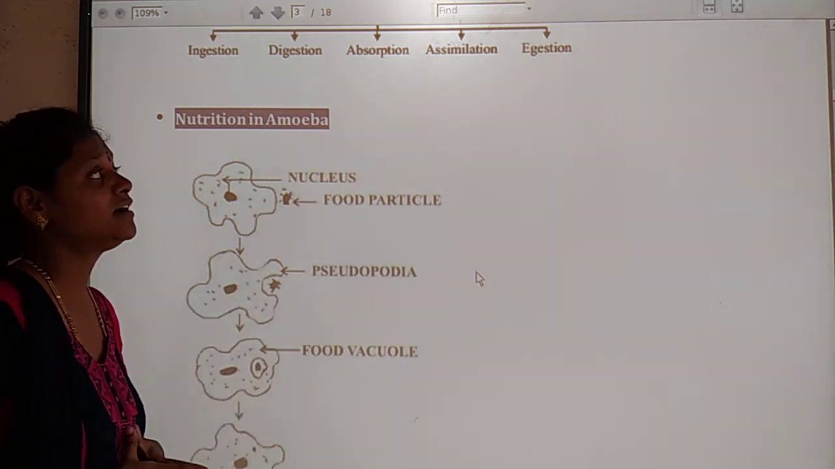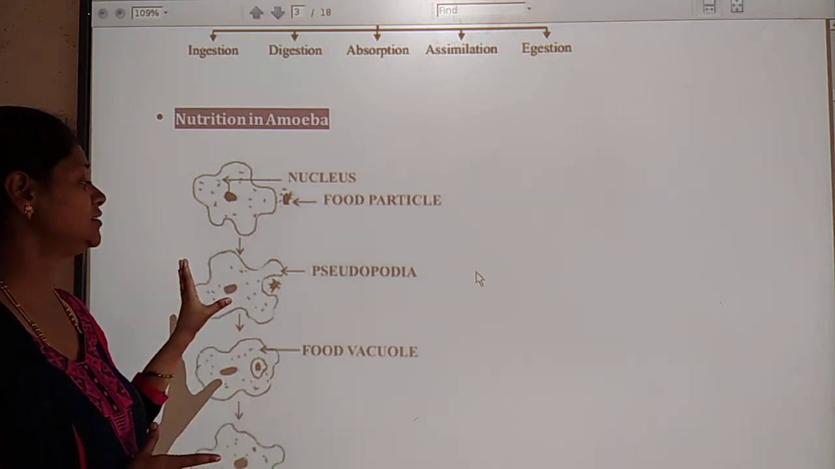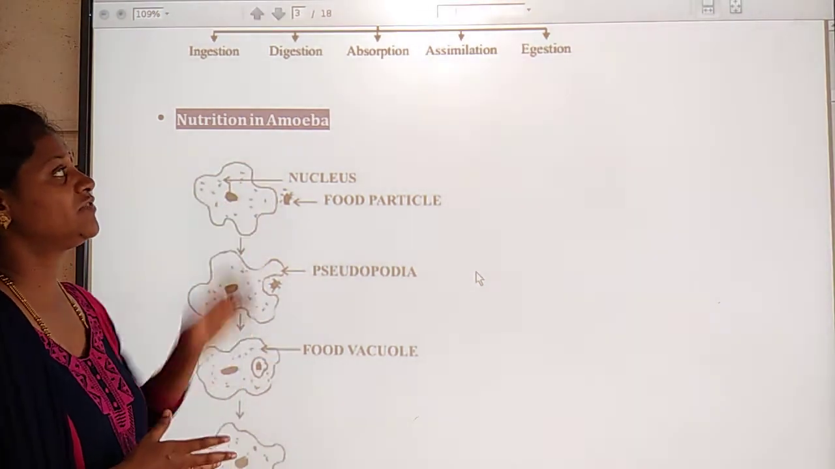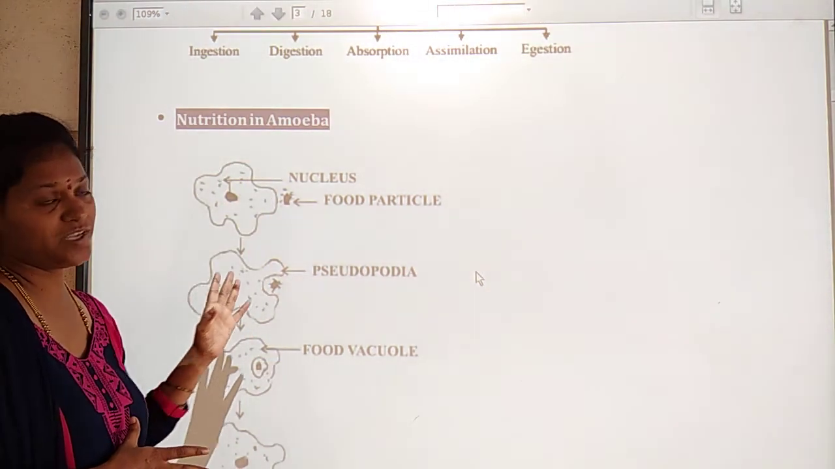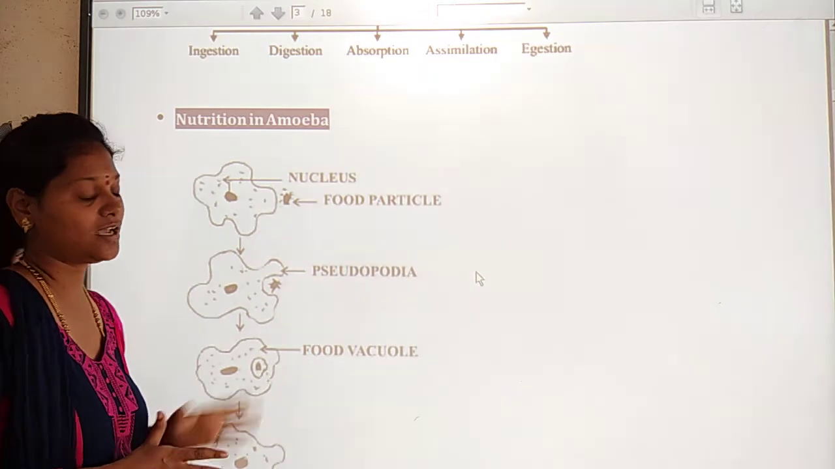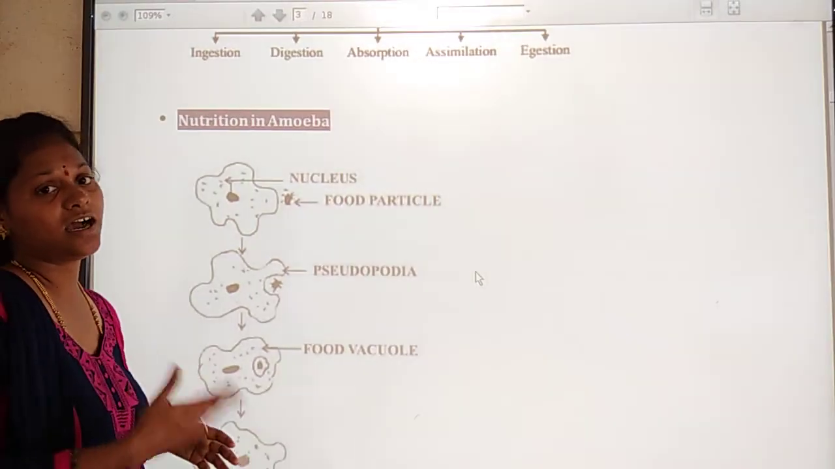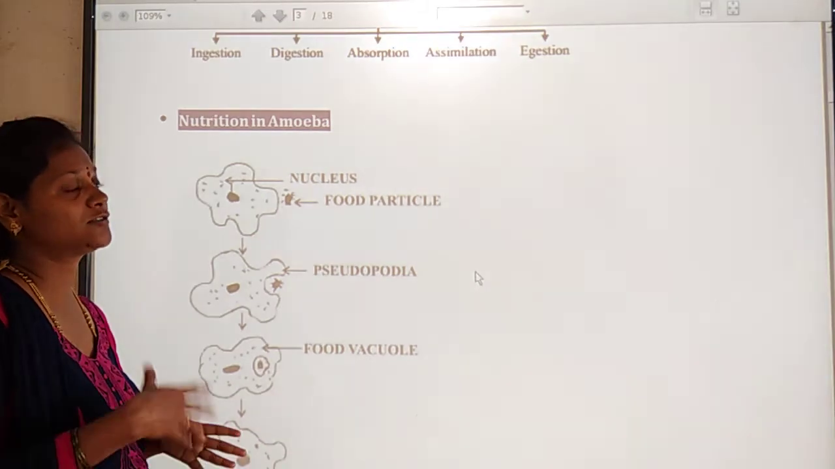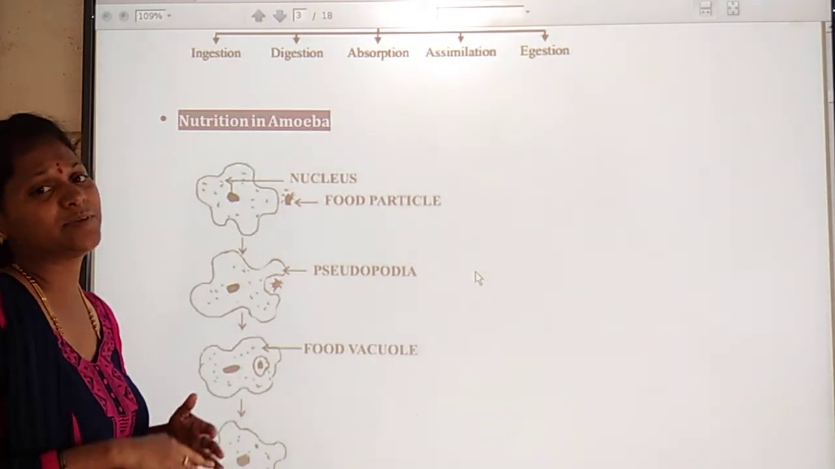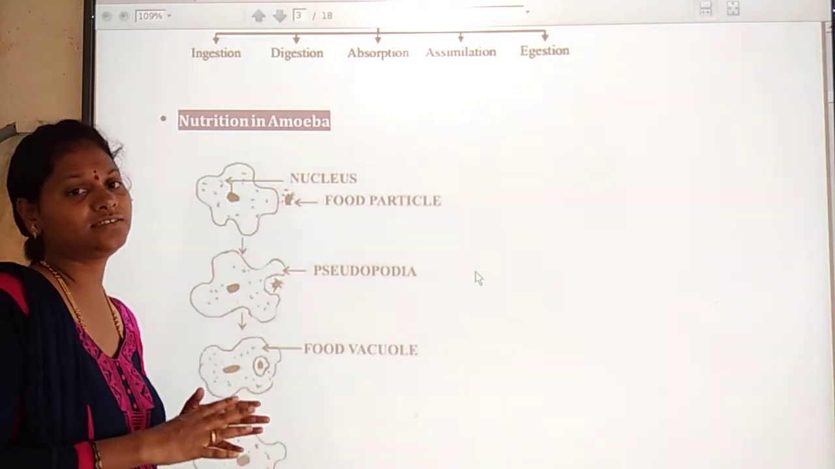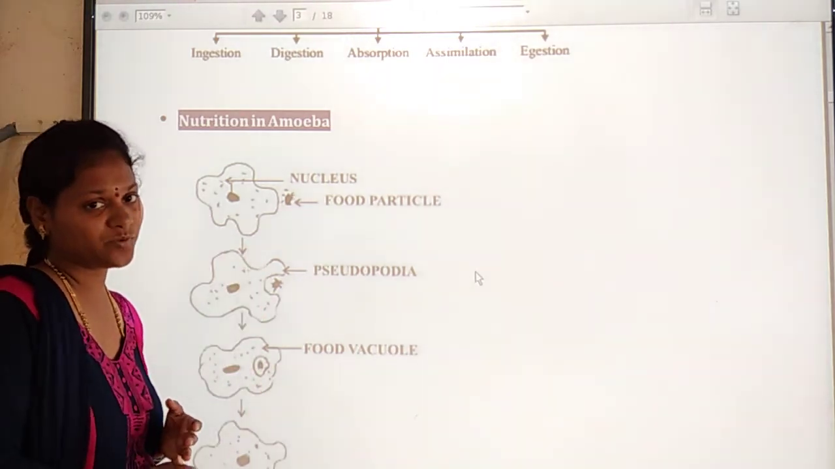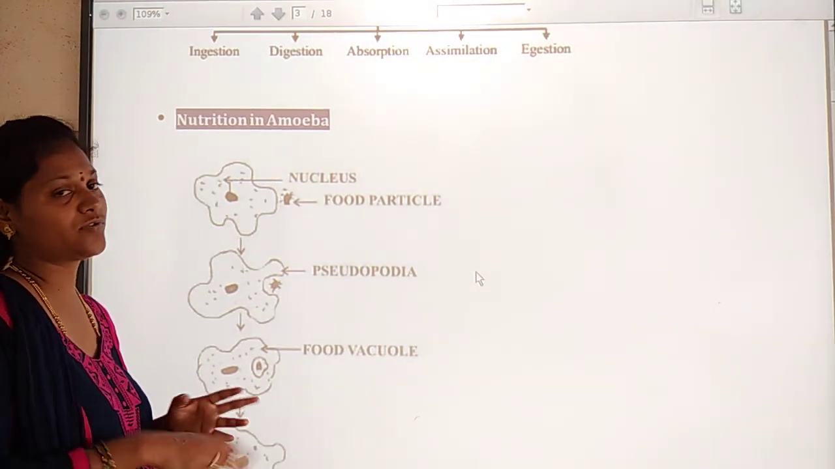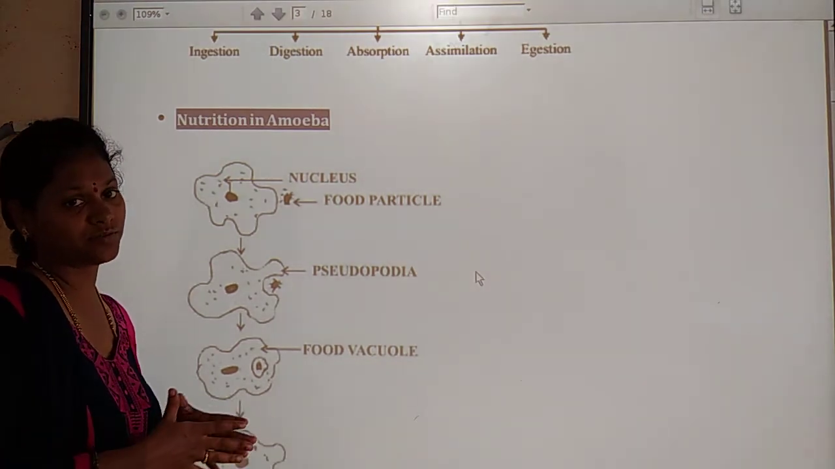Next, the assimilation process. How will this amoeba get the energy? With the help of the digested food it can get the energy, and this energy is utilized for what? Some amount of the energy is used for the respiration process, and some amount of the energy is utilized for reproduction purposes.